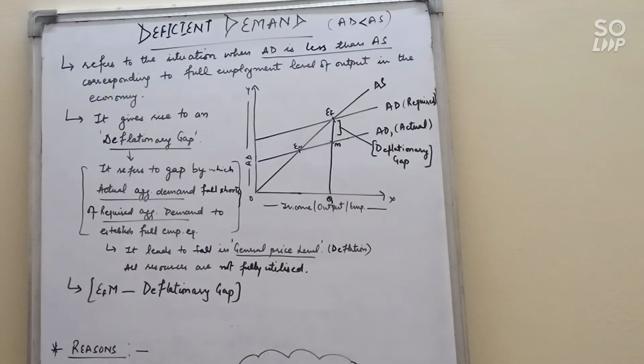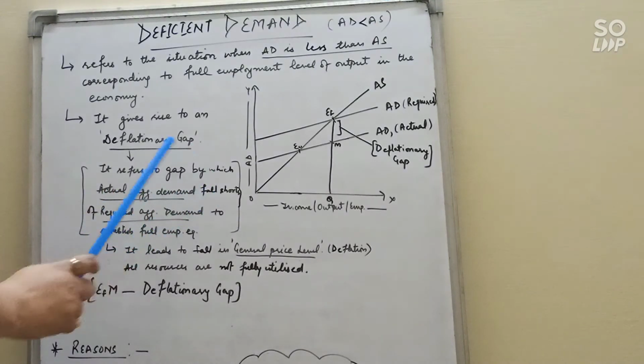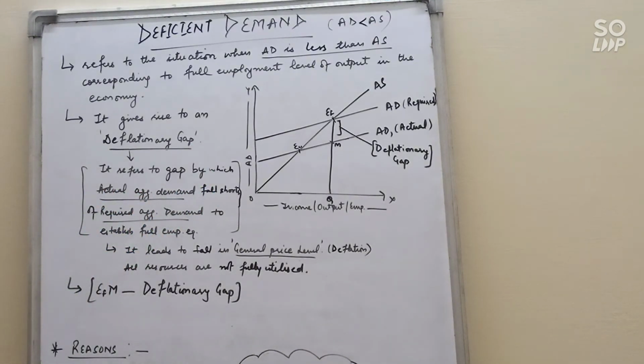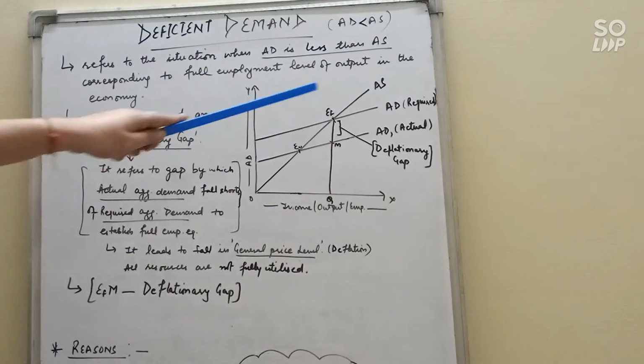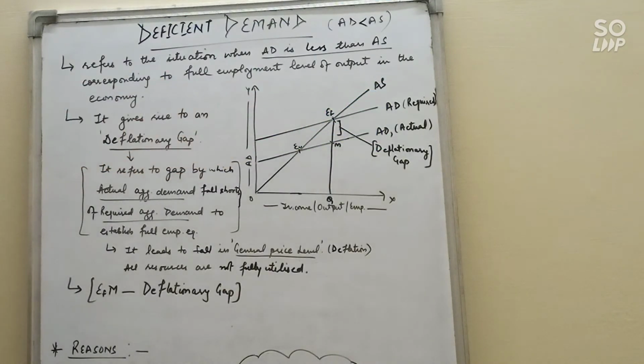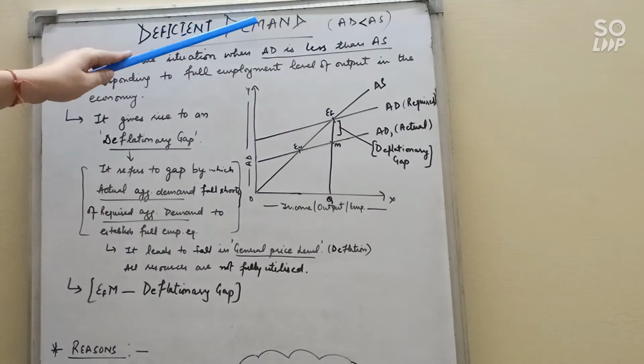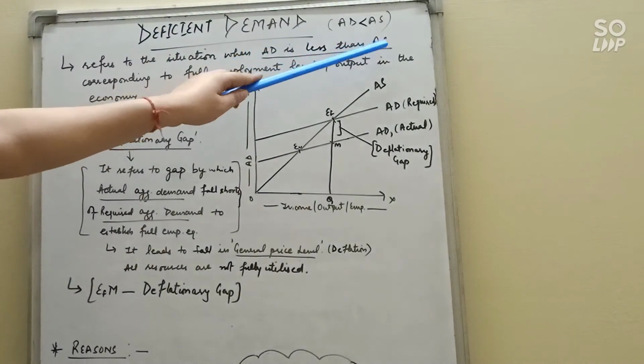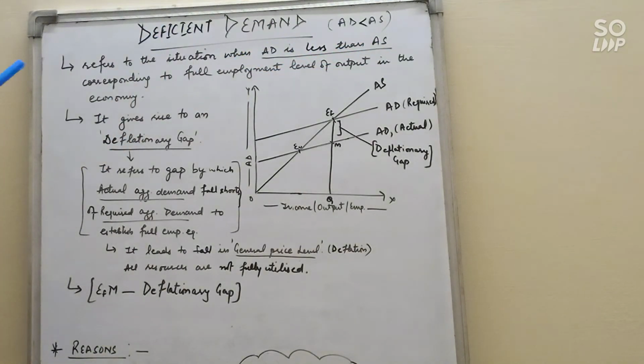So now what is deflationary gap? It refers to the gap by which actual aggregate demand falls short of required aggregate demand to establish full employment equilibrium. It means actual demand is less than the required demand. So whenever you write the deflationary gap, you will compare actual and required AD. And whenever we give the meaning of deficient demand, we will compare AD with AS. So be careful while writing. These two definitions are very important.